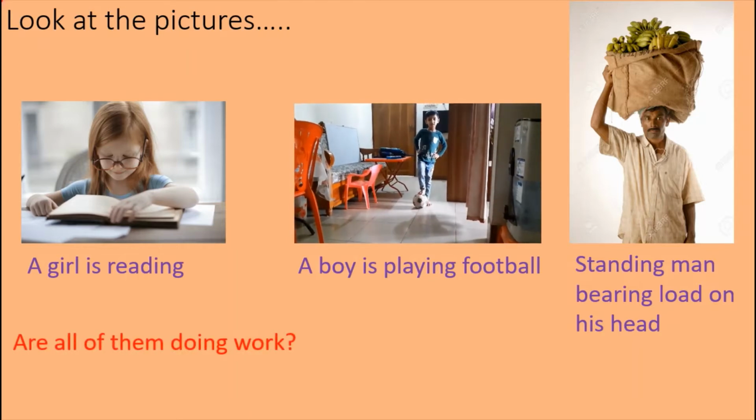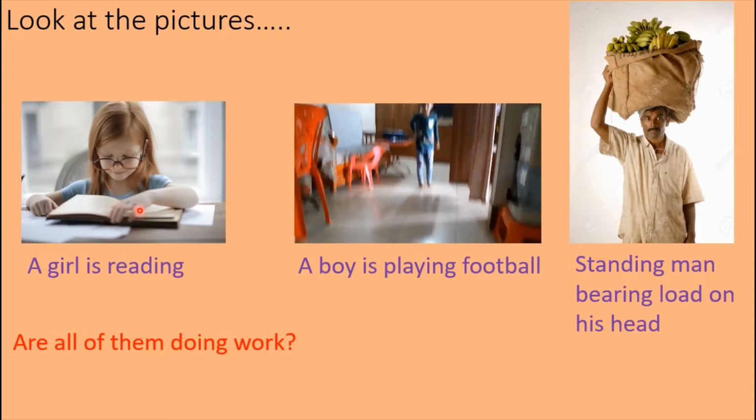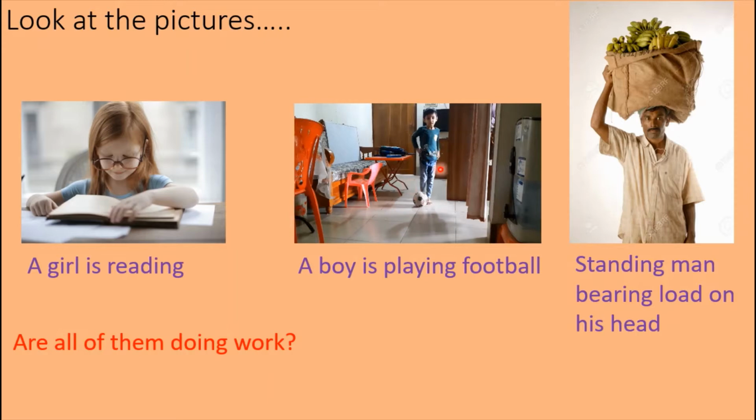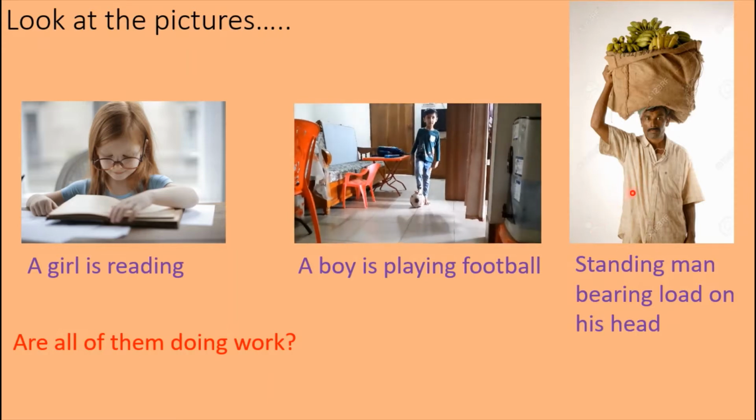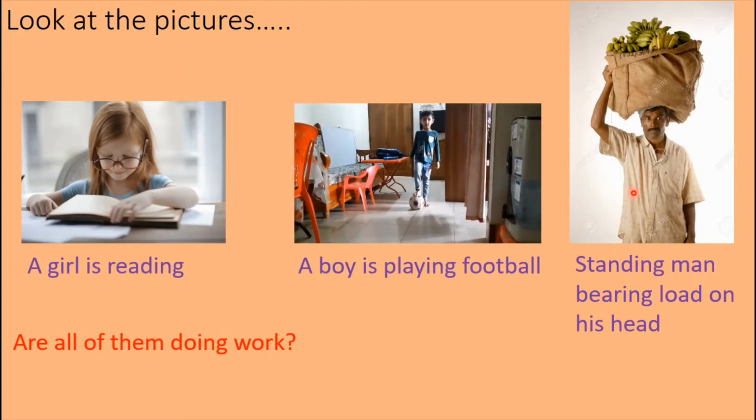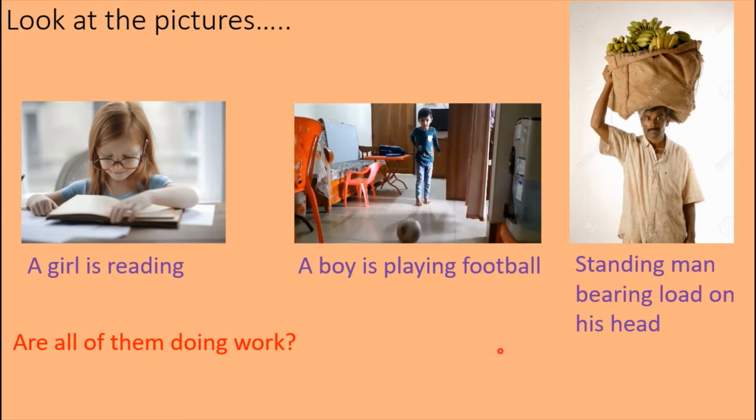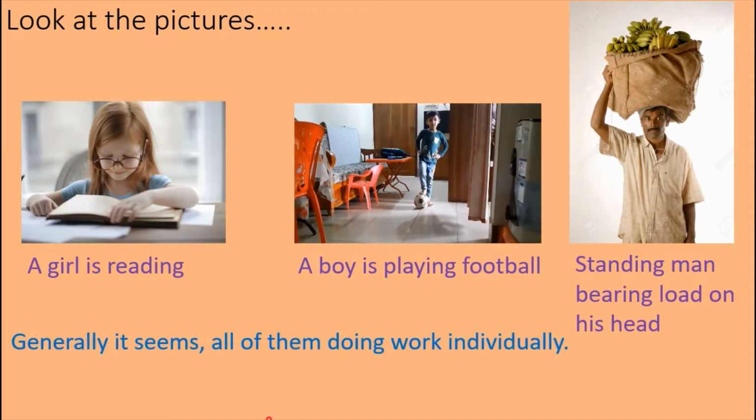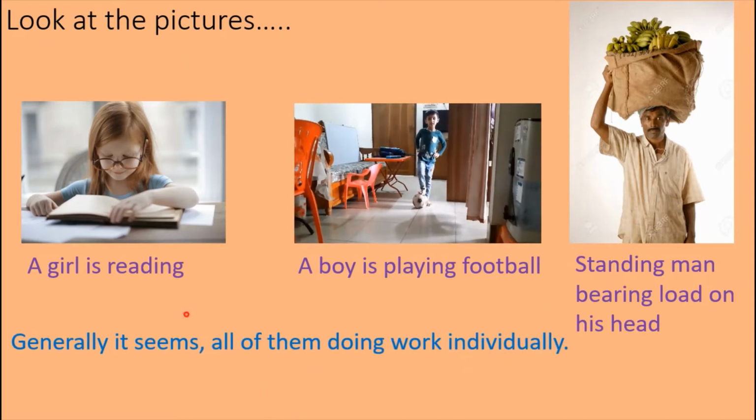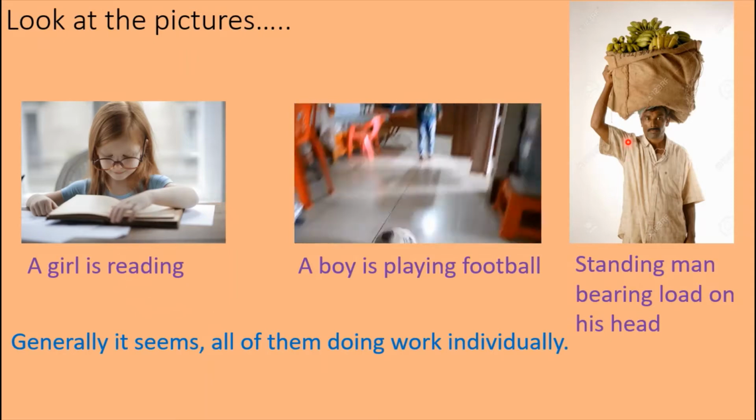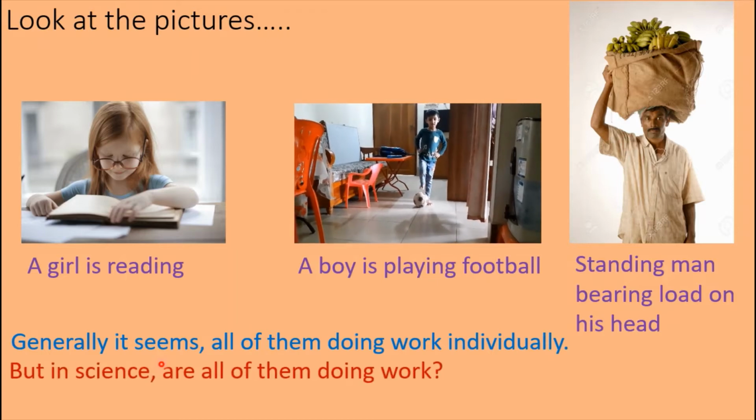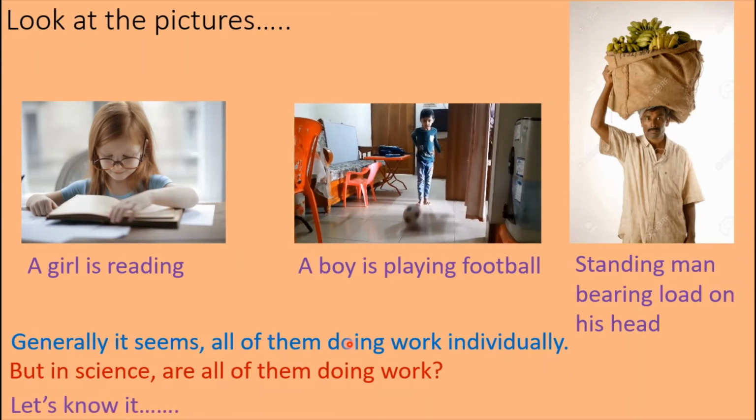Are all of them doing work? Here, a girl is reading. Is she doing work? A boy is playing football. Is he doing any work? Here, the standing man bearing load on his head. Is he doing any work? Generally, it seems all of them are doing work individually. That is, the girl is doing work, the boy is doing work, and the man is also doing work. But in science, are all of them doing work? Let's know it.